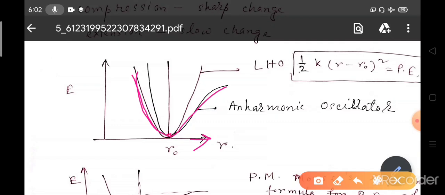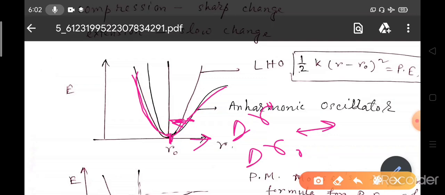This is the equilibrium separation r naught. Suppose the bond is stretching or the bond is compressing. Due to the stretching, or due to the compression, there will be a change in bond length, that is delta r.